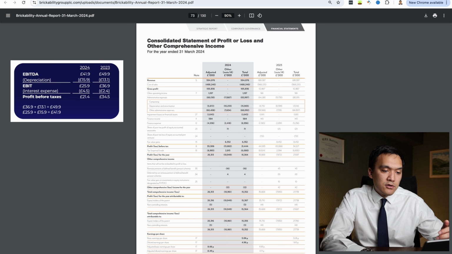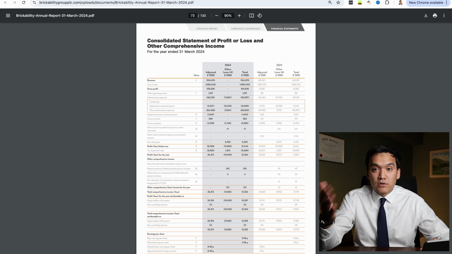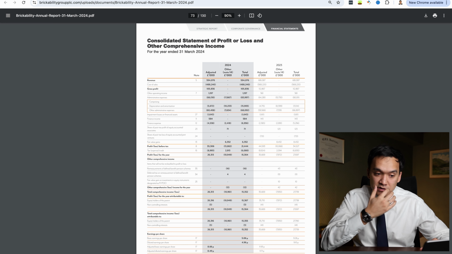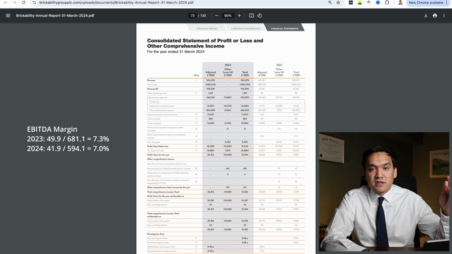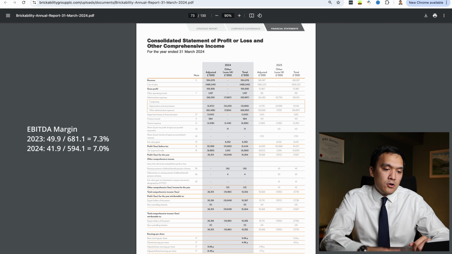So now to calculate EBITDA margin, we just divide EBITDA of 49.9 million in 2023 by revenue of 681 million. Our EBITDA margin for 2023 is 7.3%. And for 2024, we divide EBITDA of 41.9 million by 594 million in revenues. We get EBITDA margin of 7%. So our EBITDA margin has declined from 7.3% to 7%, which again probably relates to the reasons we discussed earlier.